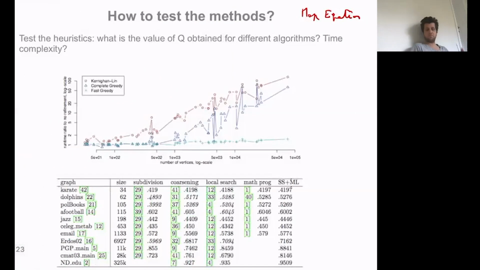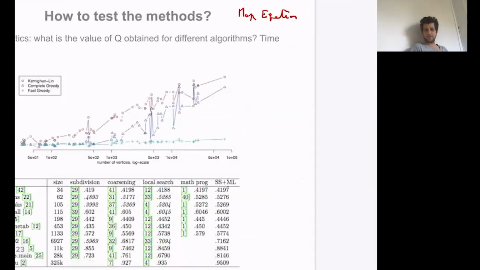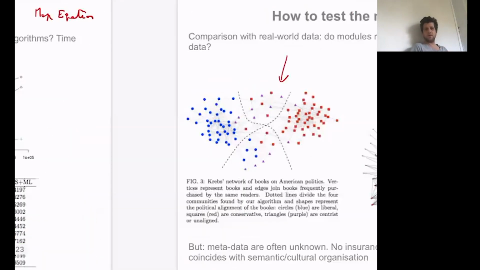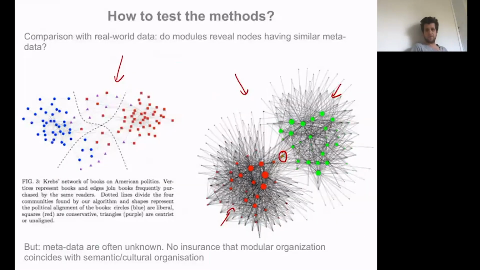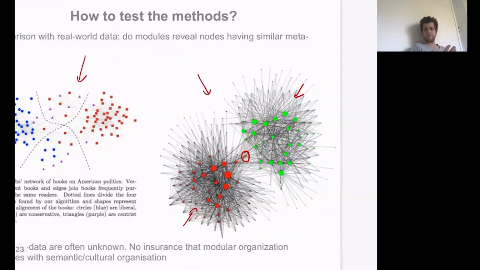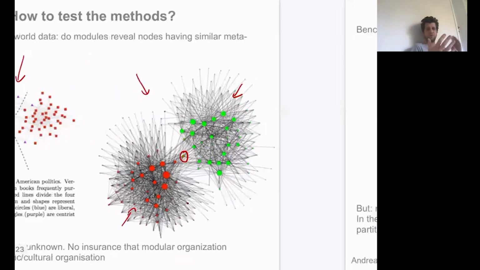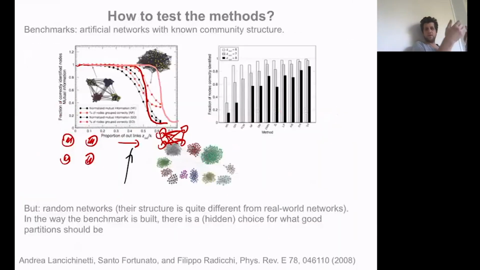Comparing, for instance, modularity with your method and other ones, trying to use some metadata and look for the alignment between the metadata and the communities that are found, and finally trying to build some benchmarks and find back the communities that you plant, even if the graph appears to be extremely random and the communities appear to have been lost.